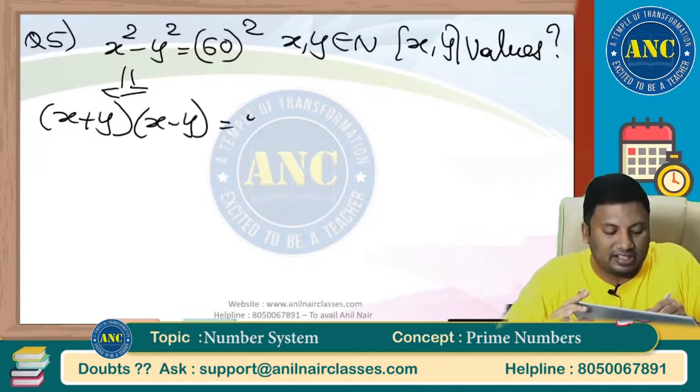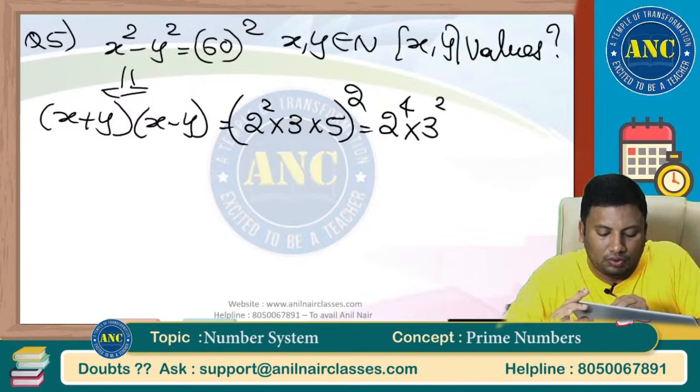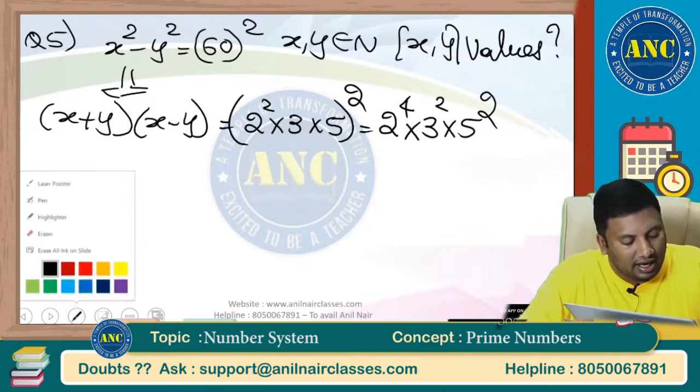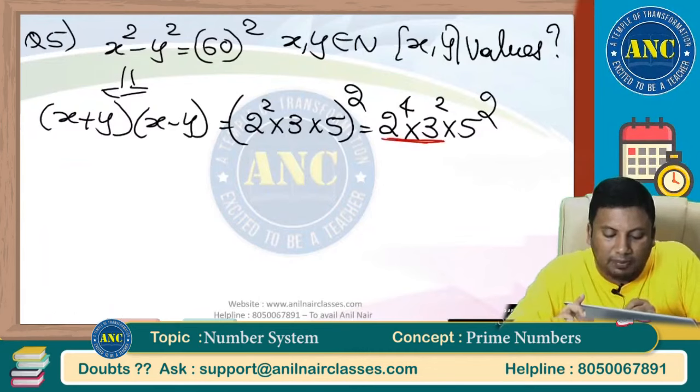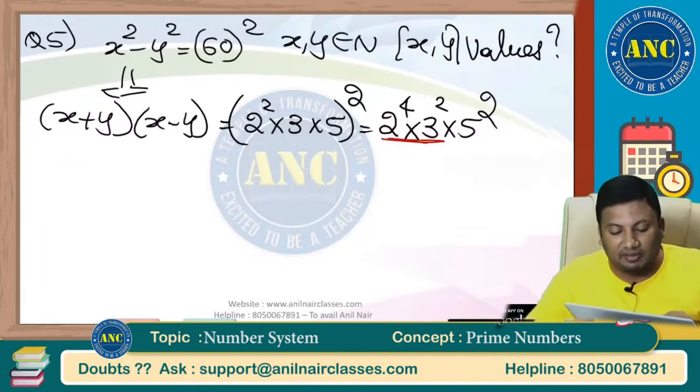First factorize this one. 2 square into 3 into 5 whole square. These are nothing but 2 power 4 into 3 square into 5 square. First thing, right hand side is divisible by 4. 2 power 4 is 16, it is divisible by 4.